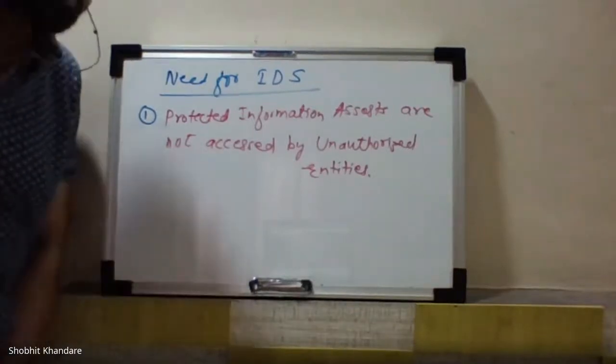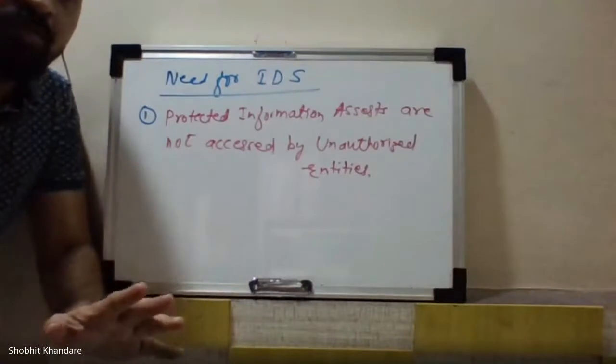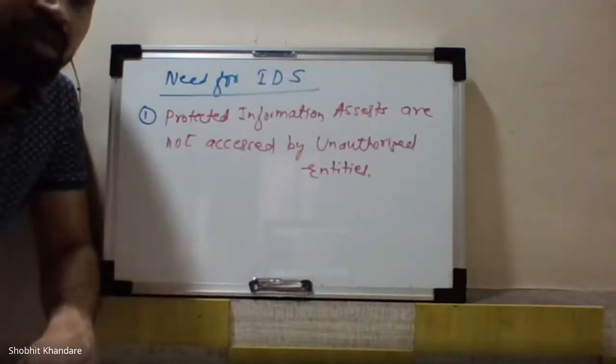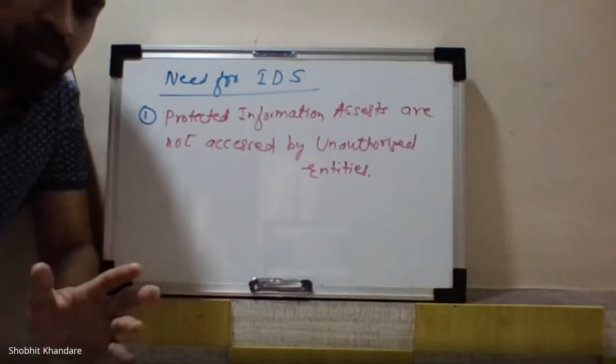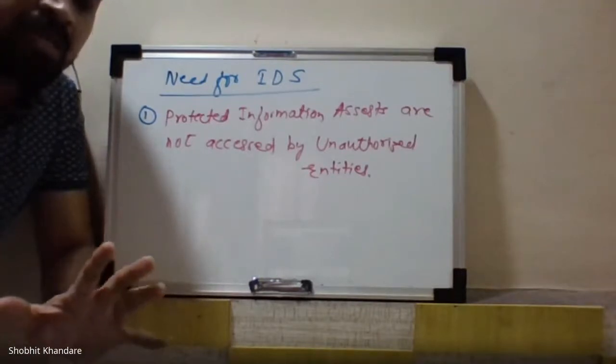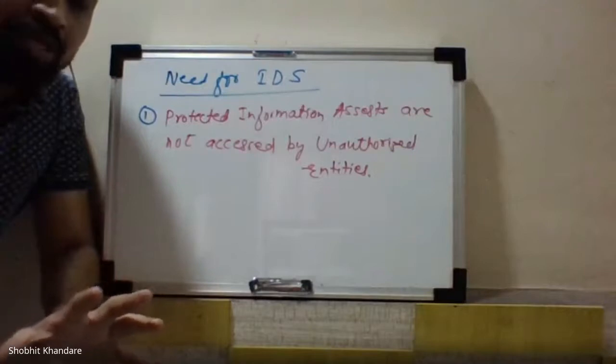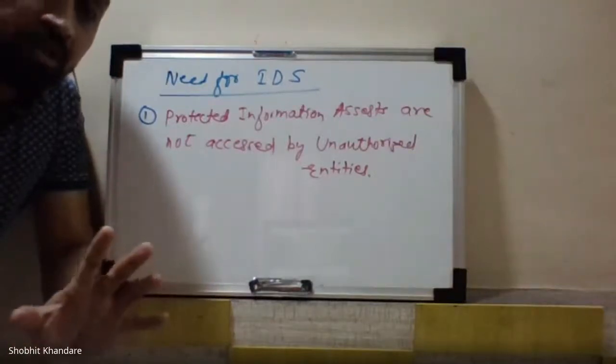Now this corporate network can be any organization. If I'm talking about our college, we have our dedicated network. If you talk about any corporate organization, they have their dedicated network. So how do you protect the security of the data in that particular corporate network?